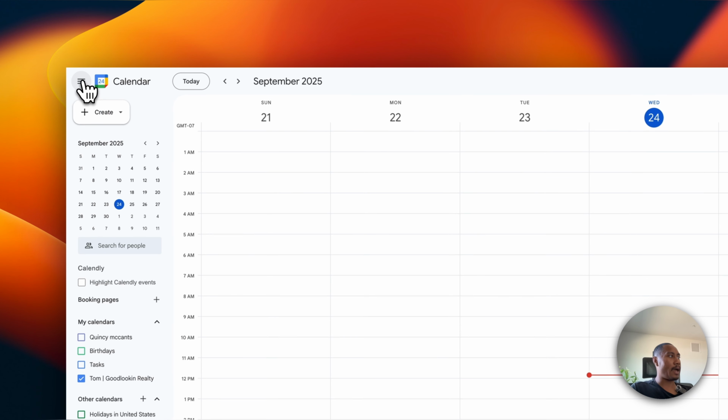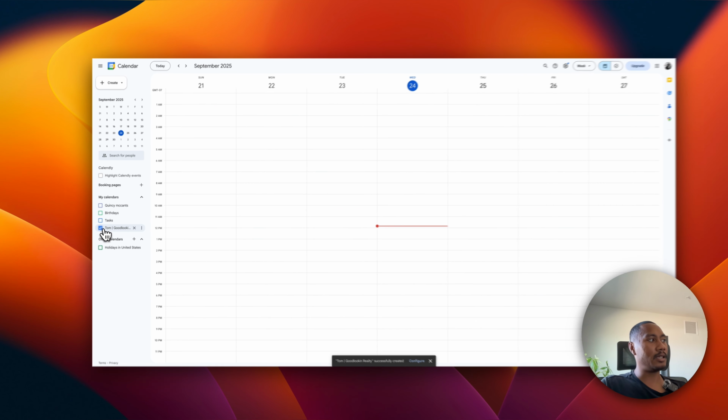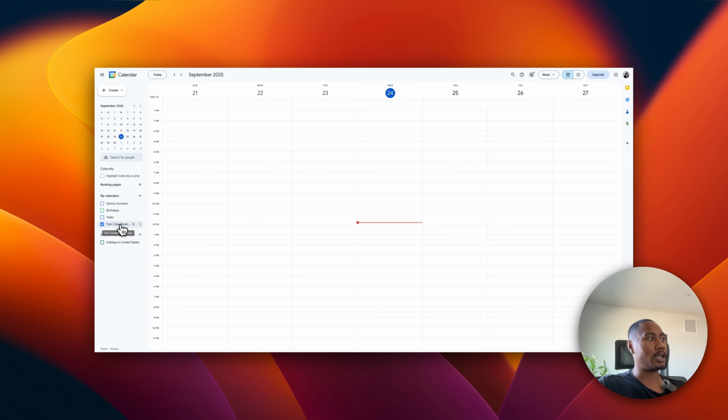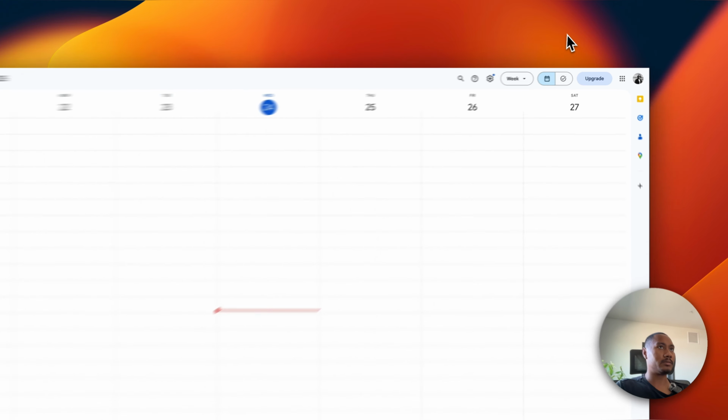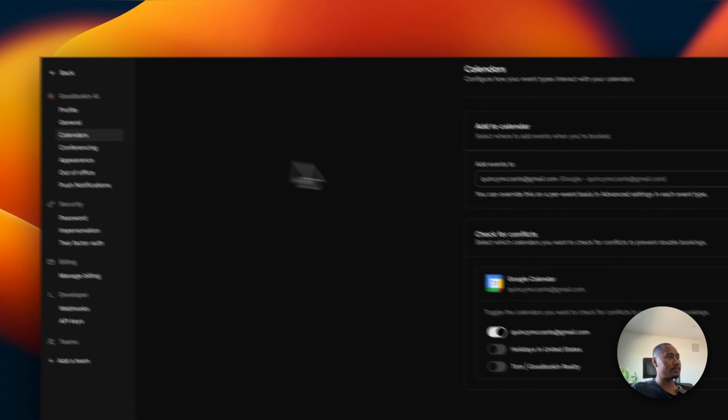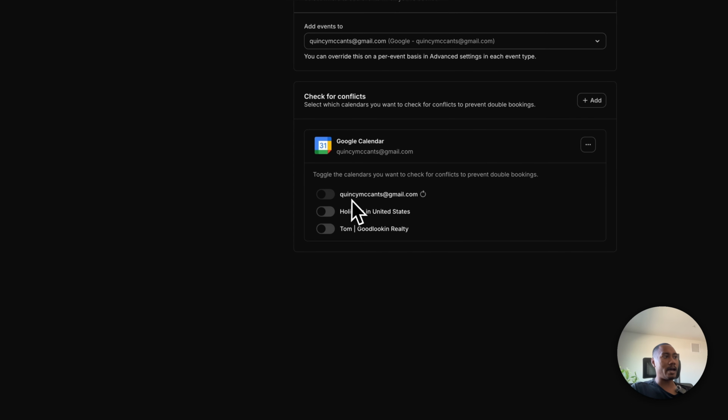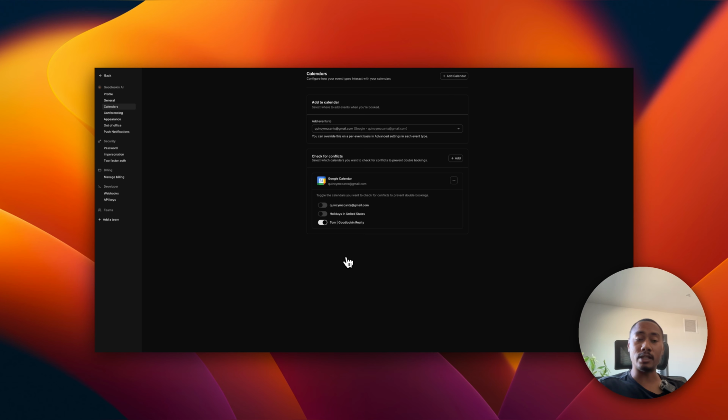Okay, so if we navigate back to our calendar, we can see that we are checked off and we are looking at the Tom Good Looking Realty calendar that we just created. Now we can navigate back to Cal, and here we're going to go to settings, calendars, and we're going to toggle the main calendar off and only turn on the Tom Good Looking Realty. Therefore, when we're looking into the calendar for availability and also trying to book calls into the calendar, we're only going to reference this calendar that we just created for this project.